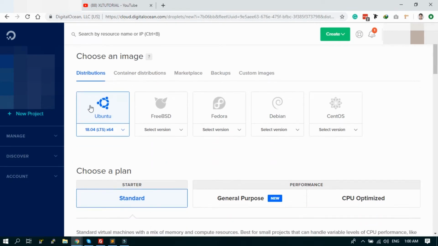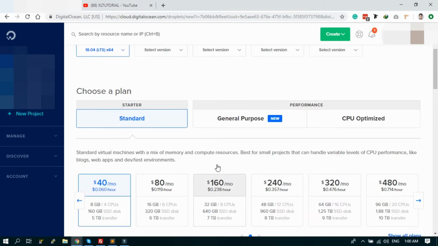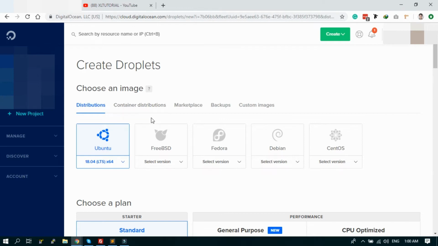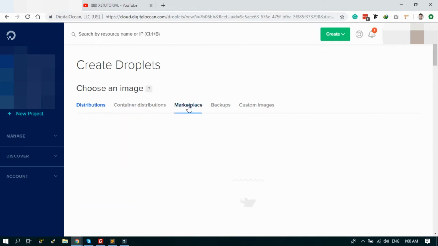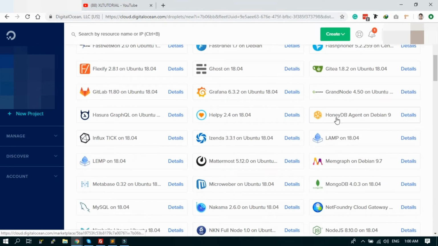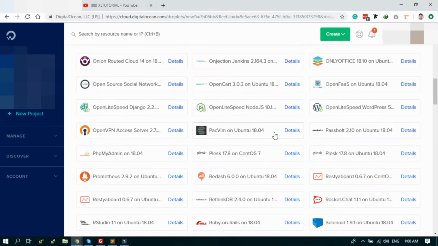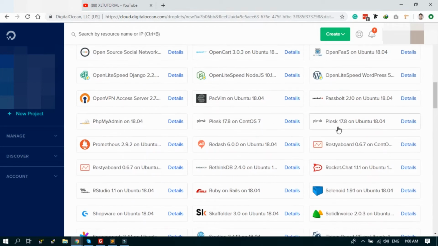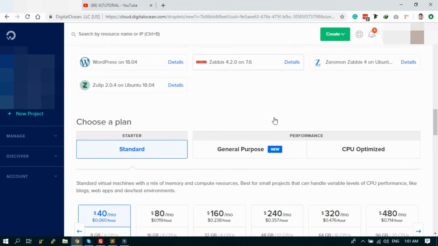Okay, here's the distribution, Ubuntu, Fedora, Debian, etc. But to install the Plesk, just go to the marketplace and scroll down for Plesk server. Here's the Plesk. Plesk for CentOS 7 and the Plesk for Ubuntu 18.04. I will install Plesk in Ubuntu. So select the Plesk Ubuntu 18.04 and scroll down.